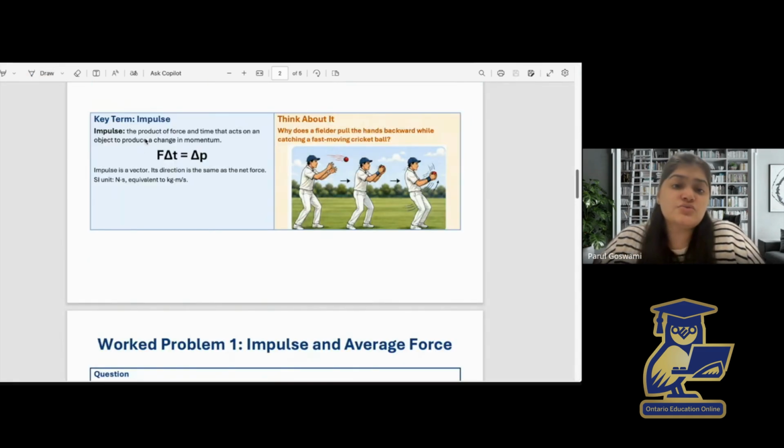Now, this leads us to our next key term, which is impulse. Impulse is the product of force and time that acts on an object to produce a change in momentum. So we can write F delta t, which is impulse, is also equal to change in momentum. Change in momentum is a vector quantity, so impulse is also a vector quantity. Its direction is the same as that of the net force, and its SI unit is Newton second, equivalent to kg meters per second, which is the unit of momentum.